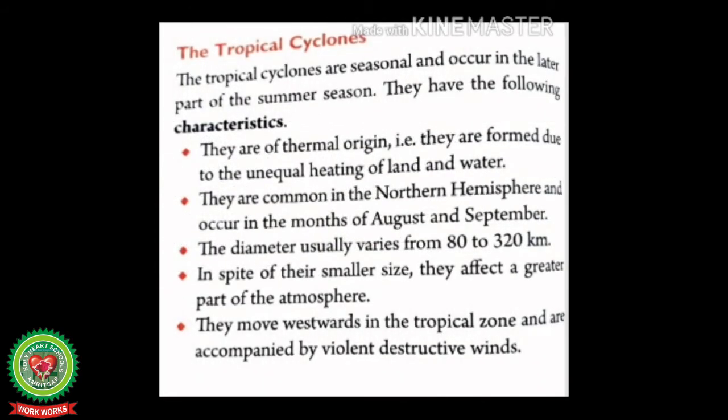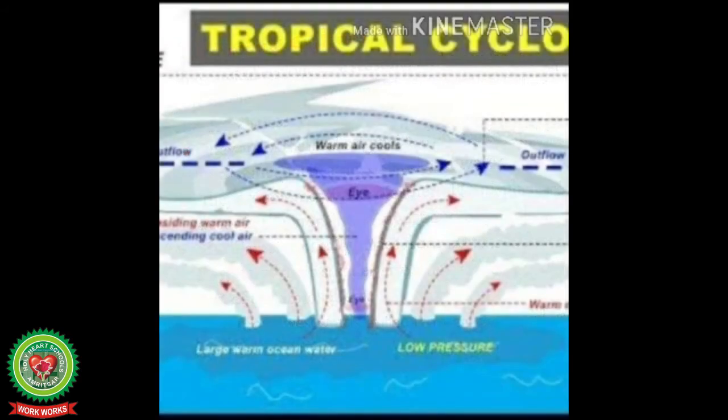Students, there are two types of cyclones, tropical and temperate cyclone. Let us discuss cyclones in detail. First is the tropical cyclone. The tropical cyclones are seasonal and occur in the later part of the summer season. They have the following characteristics.